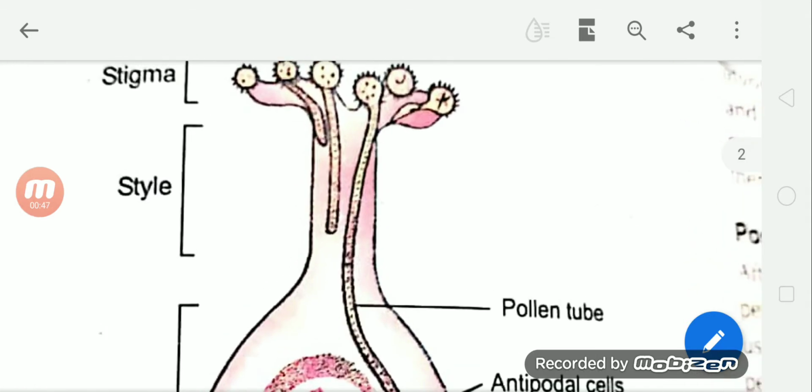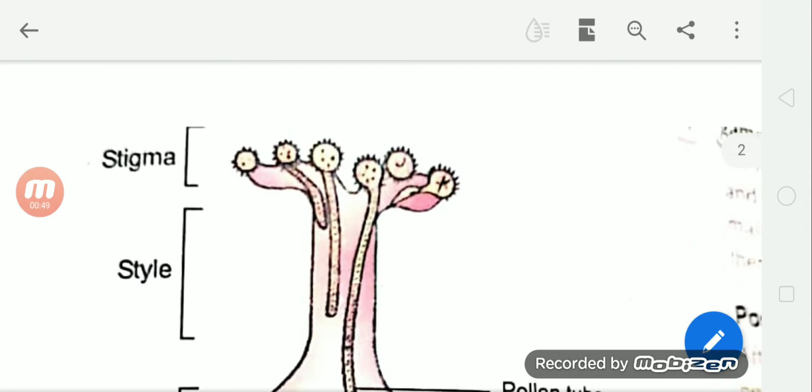In this picture, you can see that the pollen grains are germinating on the stigma. This is known as chemotropism, movement in the direction of some favorable chemical compounds.